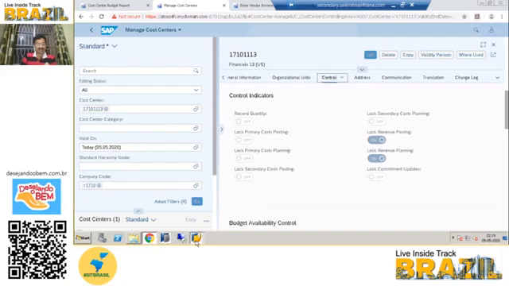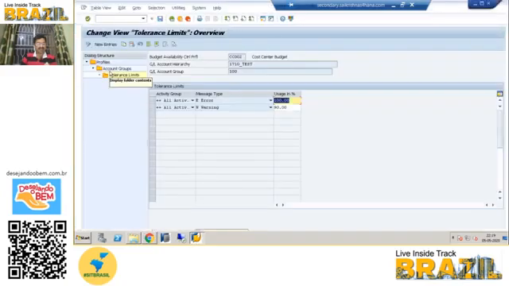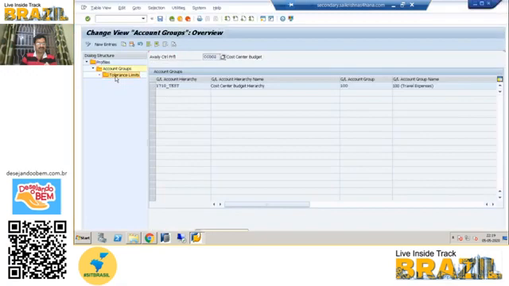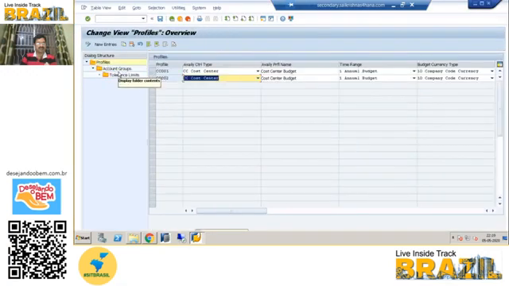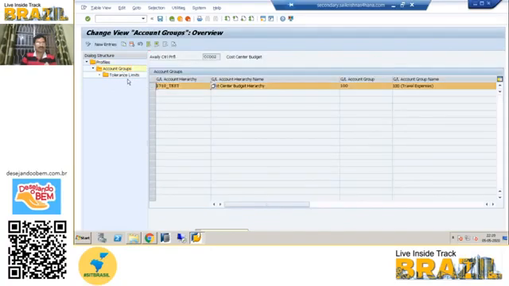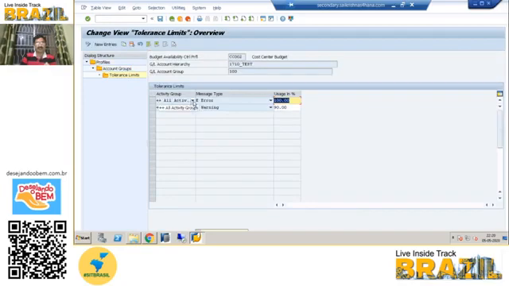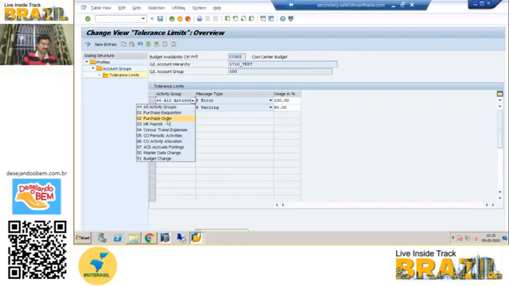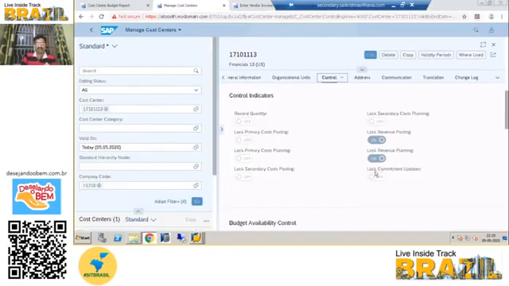Still not working means, have you given the account group activity group? Have you given all activity groups, or purchase requisition or purchase order? You can check that. I don't know your system settings; it depends upon the system setting also. Generically, it will check the activity group here, and make sure that the commitment update is off.